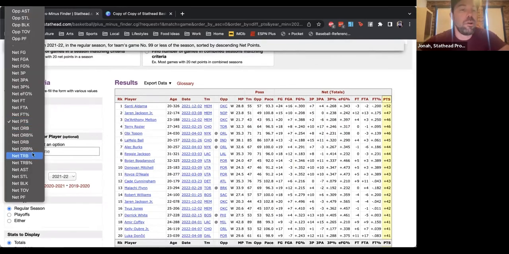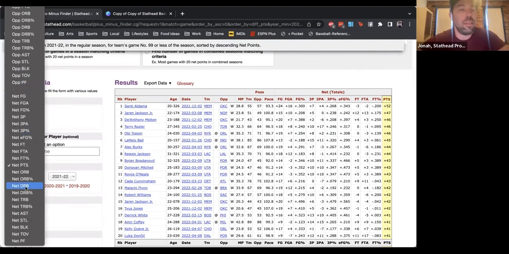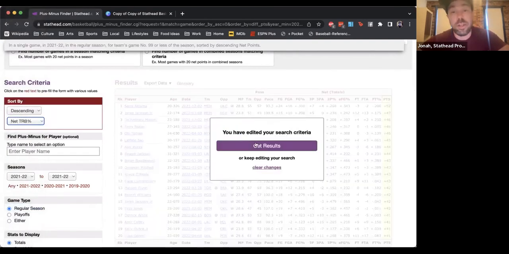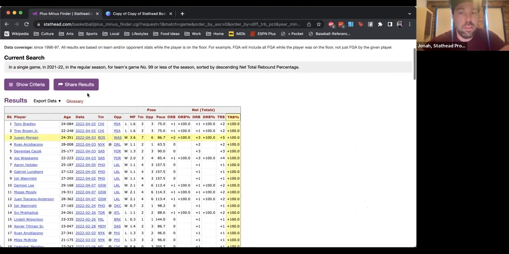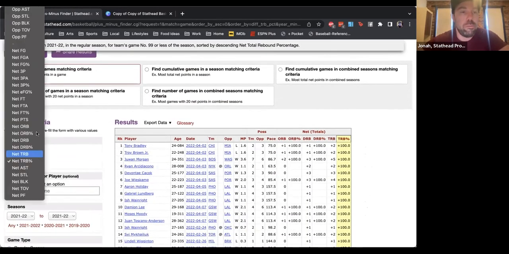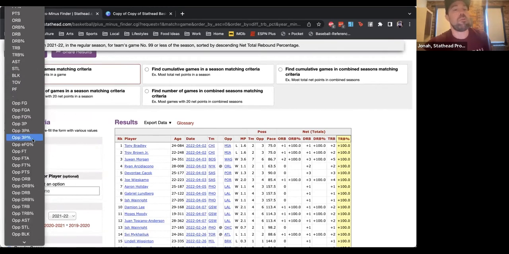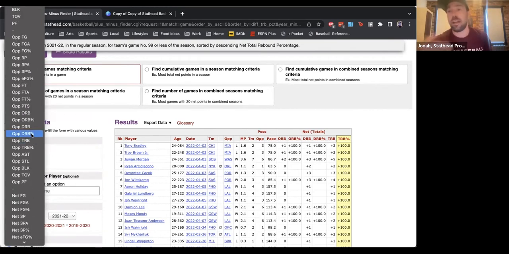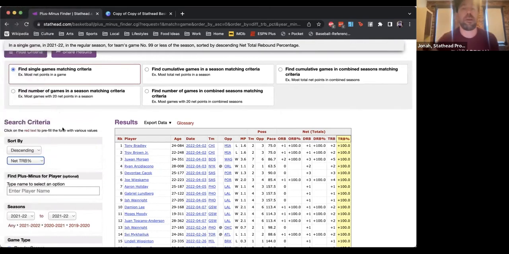If you go up to here, you'll see there are other options. So you can see the difference in rebounding percentage when a certain player is on the floor. You can see just what that player's team did, their stats, their rebounding percentage, or the opposing stats, what the other team did while that player was on the floor. You can even see the pace the team played at when that player was on the floor.